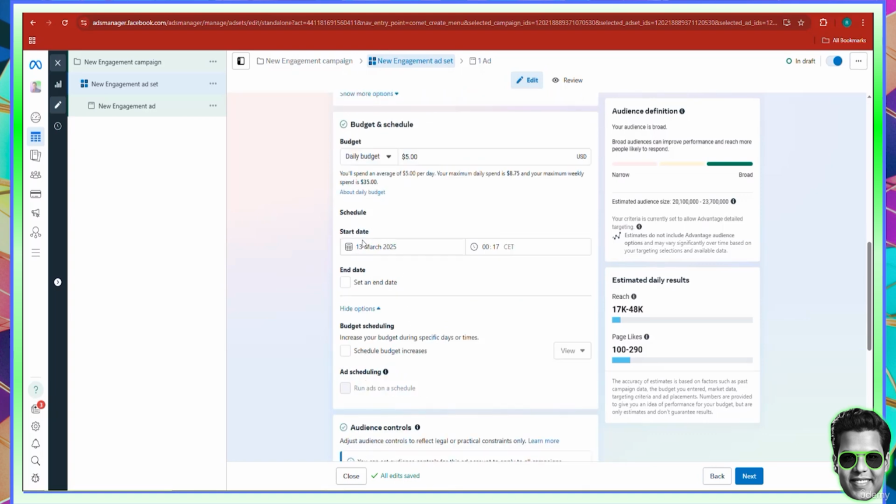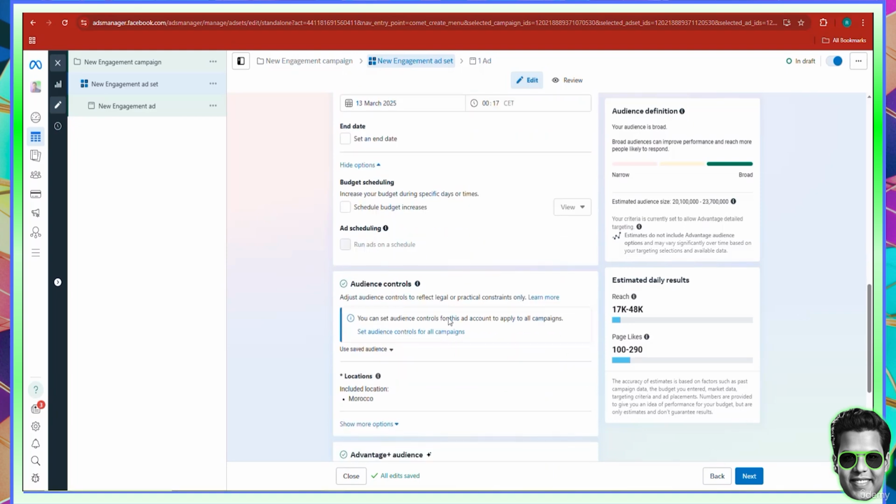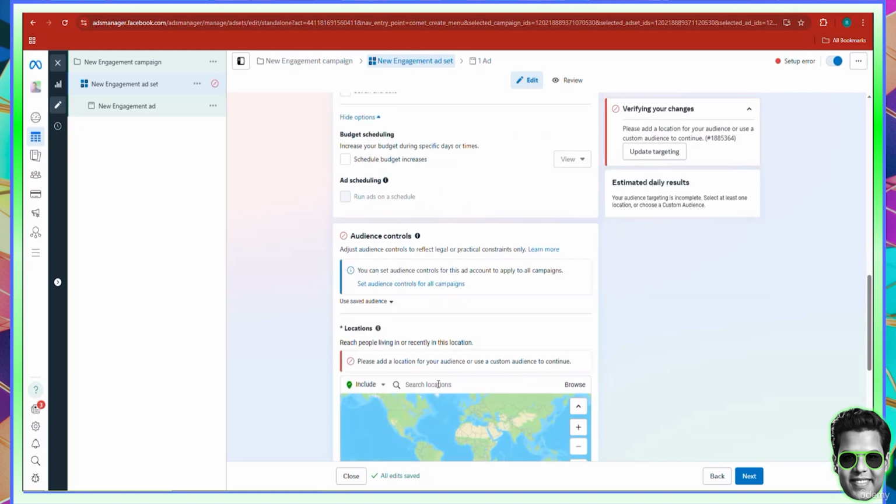Now here, I would like you to never set an end date to your ad. Just leave it running. And if you want to stop it, you can stop it anytime you want, right? But just leave it running. As far as the locations are concerned, you can add locations.